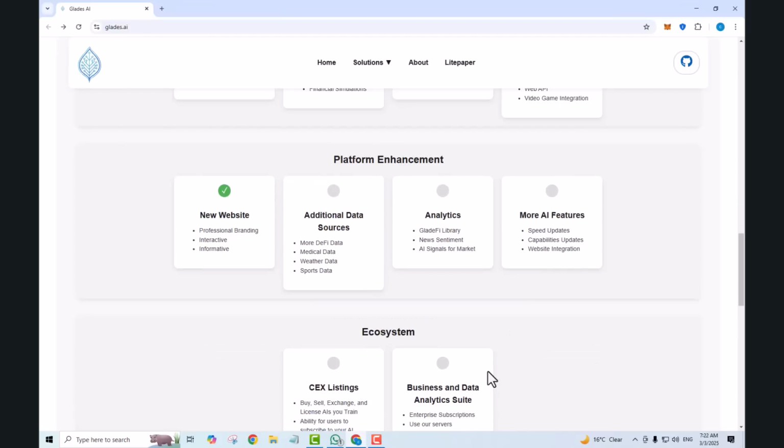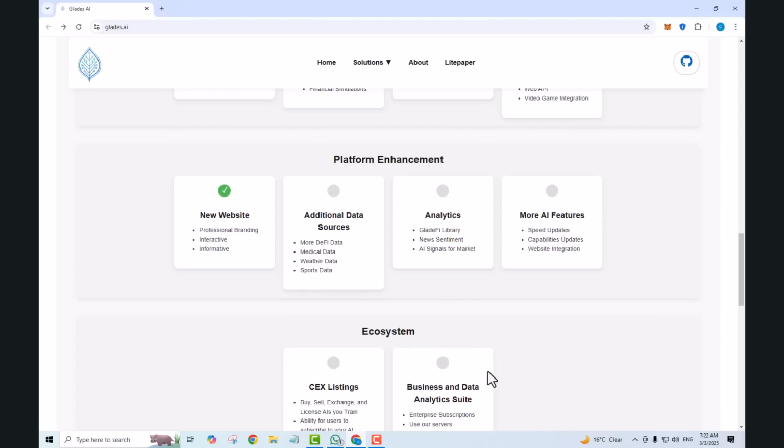Next you can see platform enhancement, in which new websites, professional branding in creative, informative, and additional data sources, more DeFi data, medical data, weather data, and sports data. In analytics, GLIDFi library, news, sentiments, AI signal for market, and more AI features, speed updates, capabilities updates, and website integration.